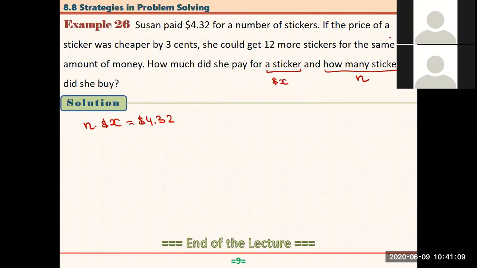And if the price of a sticker was cheaper by 3 cents, since actually all units are in US dollars, we have to change this into dollars. 3 cents is equal to $0.03, right? So now she could get 12 more. If the price was cheaper, she could get 12 more, right? If the price was X minus 0.03.